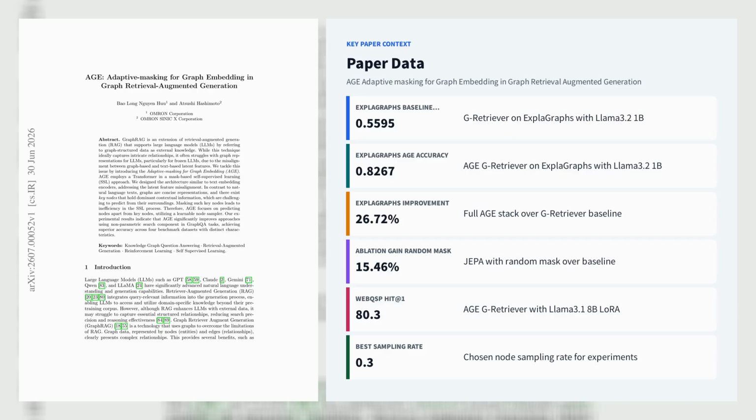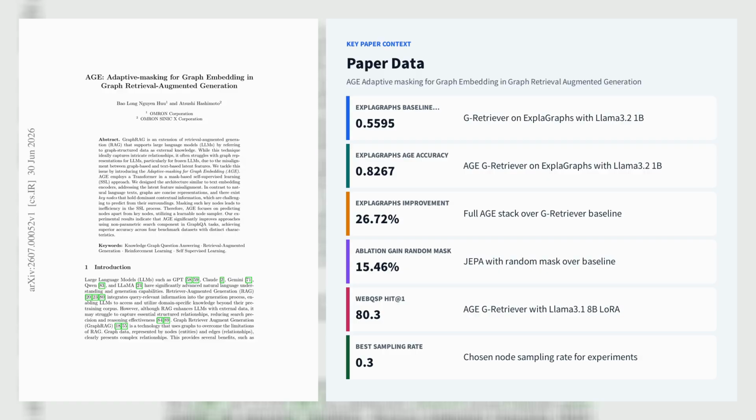Let's explore the first paper, AGE: Adaptive Masking for Graph Embedding in Graph Retrieval Augmented Generation. AGE, from Omron Corporation and Omron Cyber X Corporation, targets a core failure mode in GraphRAG. Frozen LLMs cannot reliably consume graph embeddings because graph latent features drift away from text encoder spaces.